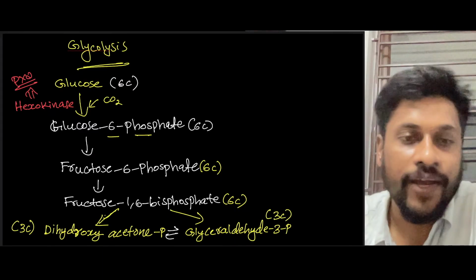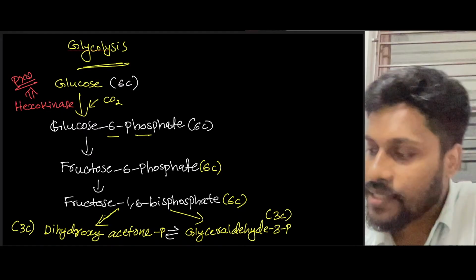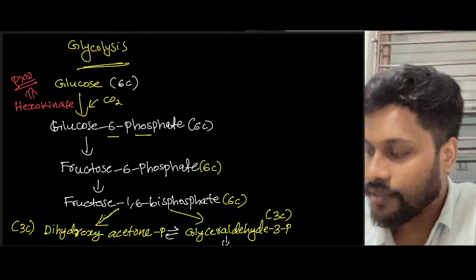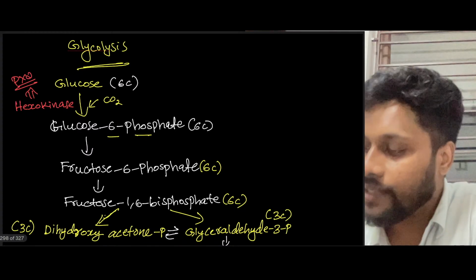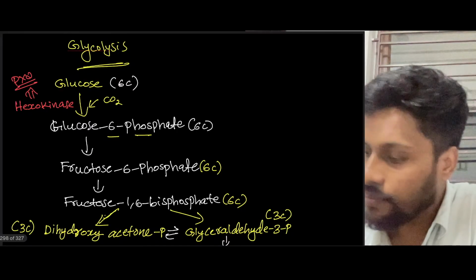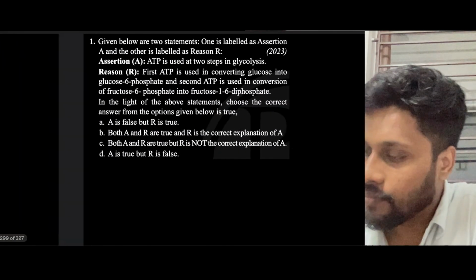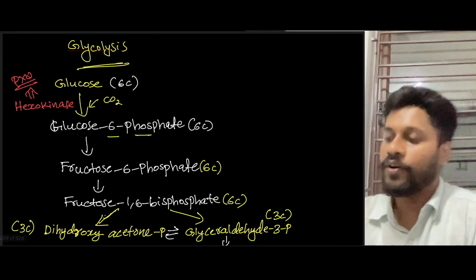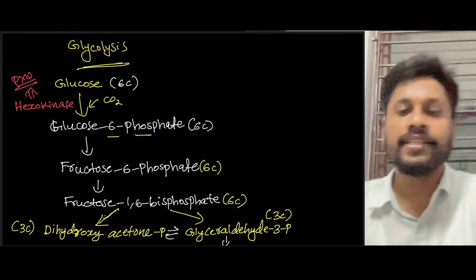So these two are triose sugars. Later, this glyceraldehyde 3-phosphate will be converted into another one.